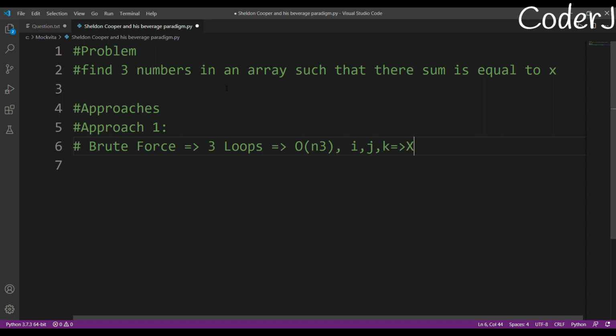I know the lower bound, I don't know the upper bound. So that is why I won't advise you to use it, but you can try it, right? If you are not getting the other approaches, you can try this. Something is better than nothing. Okay. Now, the approach two.